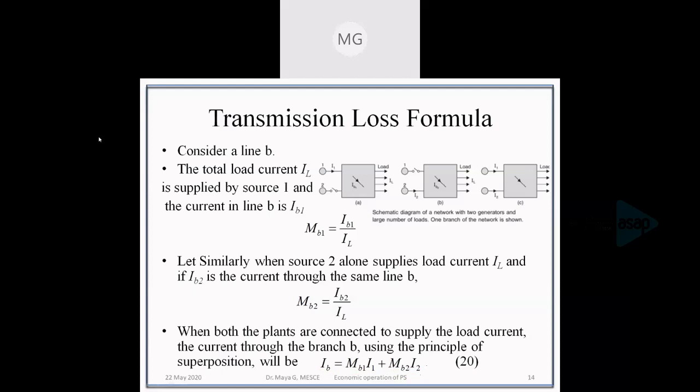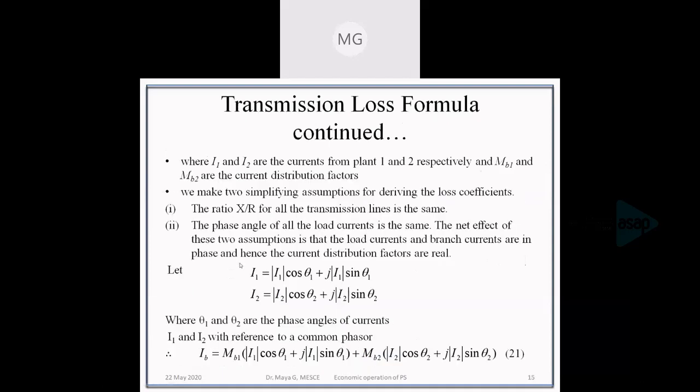Whereas I1 and I2 are the current generated from unit 1 and 2 respectively. This current is actually a complex value. Before going into that, let us take some certain assumptions before deriving the loss coefficient. That is, the ratio of X by R of all the transmission lines is the same in this particular network, and the phase angle of all currents is the same.